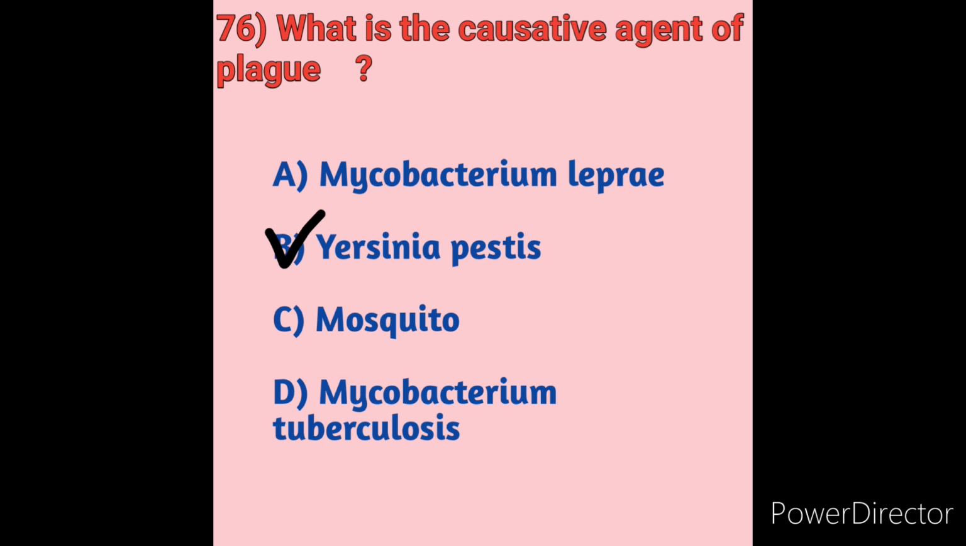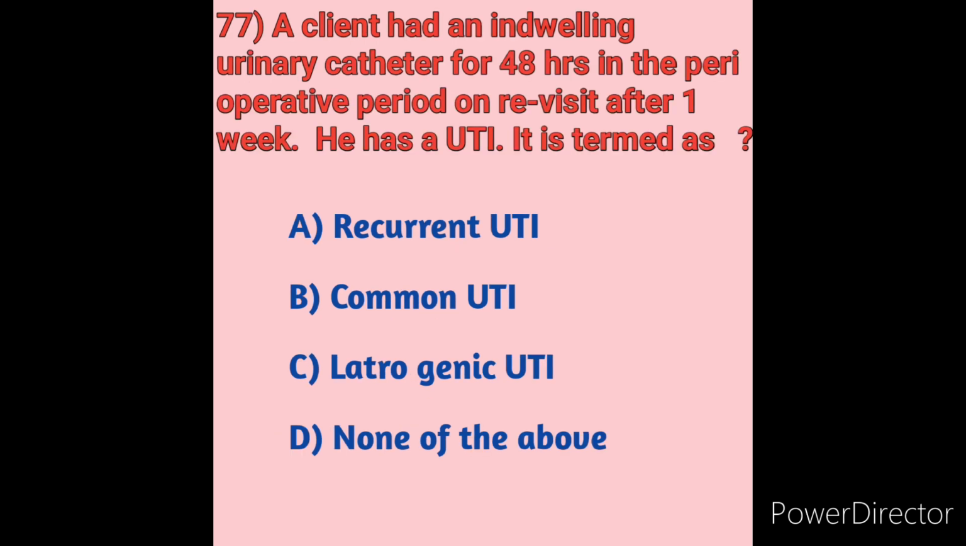Next we will move on to question number 77. A client had an indwelling urinary catheter for 48 hours in the perioperative period. On revisit after one week, he has a urinary tract infection.